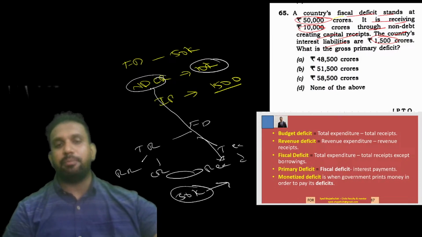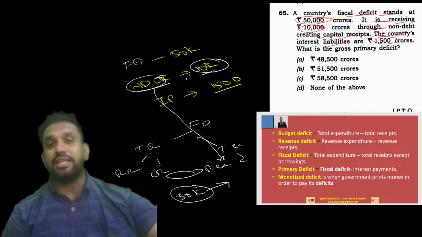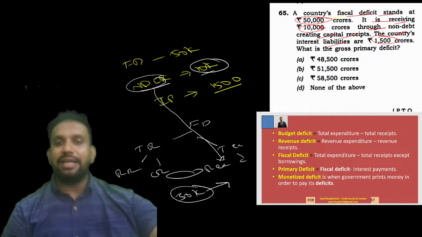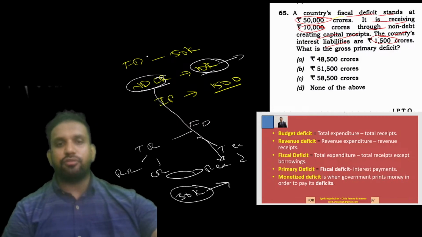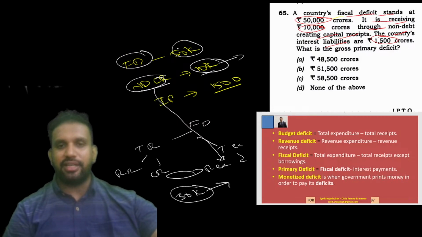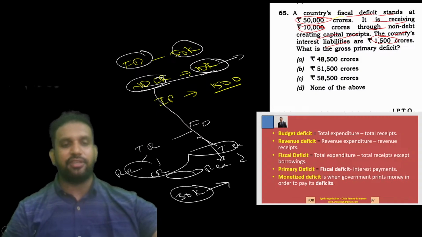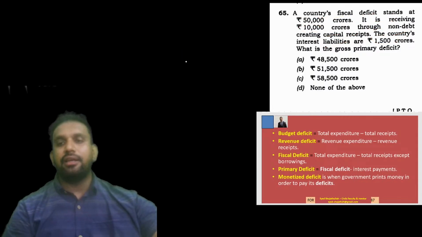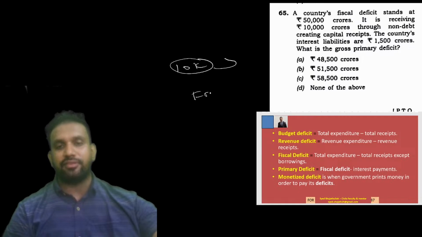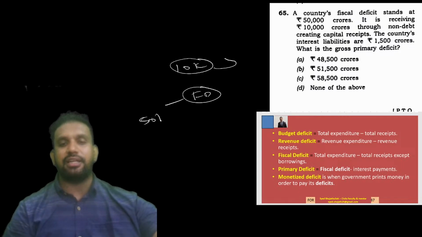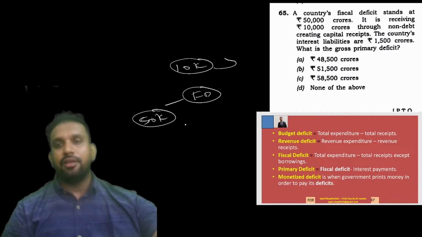This particular statement, that non-debt capital receipt is 10,000 crore, is given to just create confusion. It is a futile statement. Because when we talk about fiscal deficit, 50,000 is there. It means it is inclusive of all the four ingredients. That's why the 10,000 crore rupees non-debt capital receipts are already included in fiscal deficit. Okay, so it is asking what the gross primary deficit is.